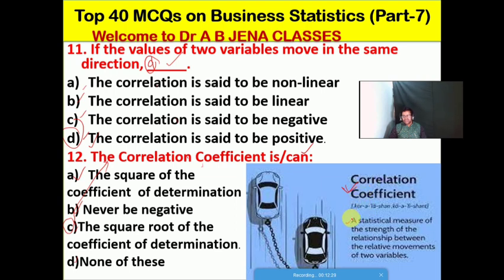So it's the statistical measure of strength of the relationship between the relative movements of two variables. It's the meaning of the correlation coefficient. You see, two cars, that is the relative movement, the relationship between them. So it's known as the correlation coefficient.